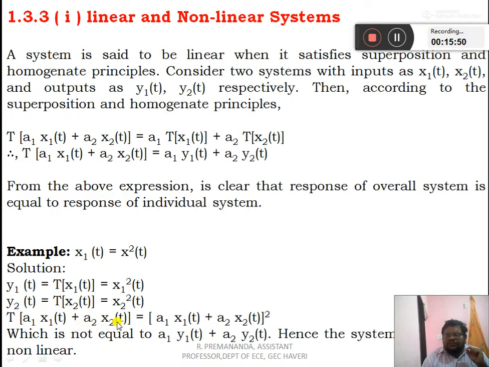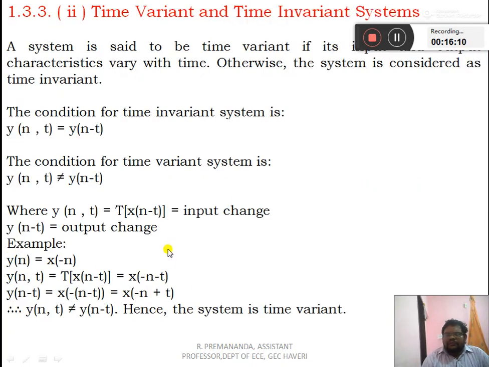So T of a1 x1(t) plus a2 x2(t): applying the operator, a1 x1(t) plus a2 x2(t) gets squared, which is not equal to a1 y1(t) plus a2 y2(t). Hence the system is non-linear.